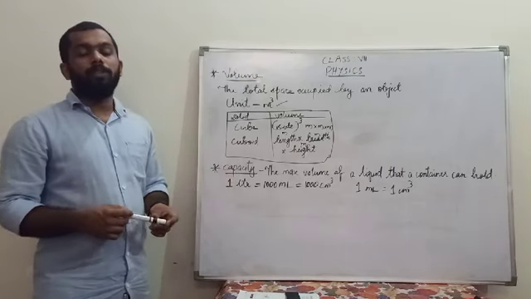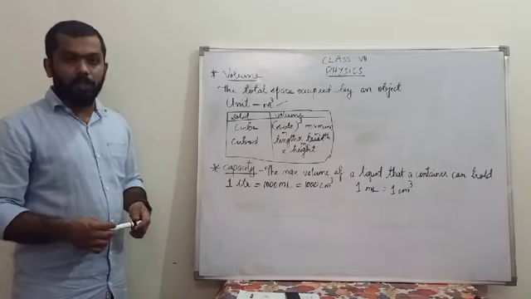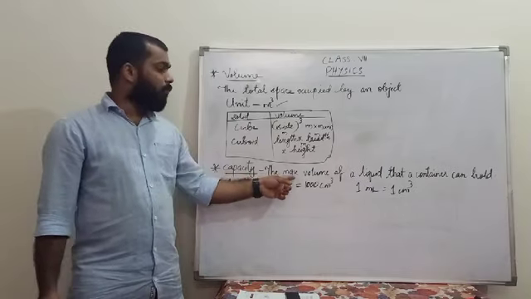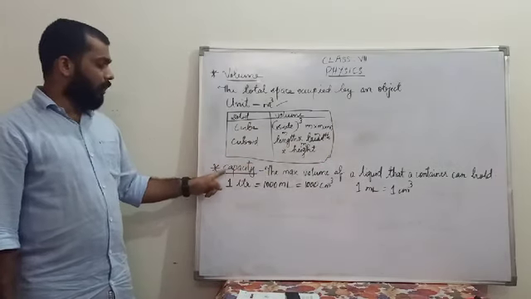Okay, so in order to measure the volume of a liquid, first we want to define what is capacity. What do you mean by capacity? Capacity, the maximum volume of a liquid that a container can hold is called a capacity.